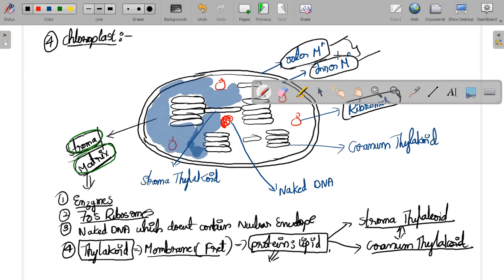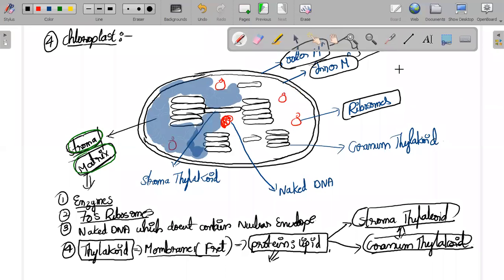Pujita, what happened to you? What is the difference between the stroma and a granum thylakoid? Just see your diagram. You can tell me like that also.